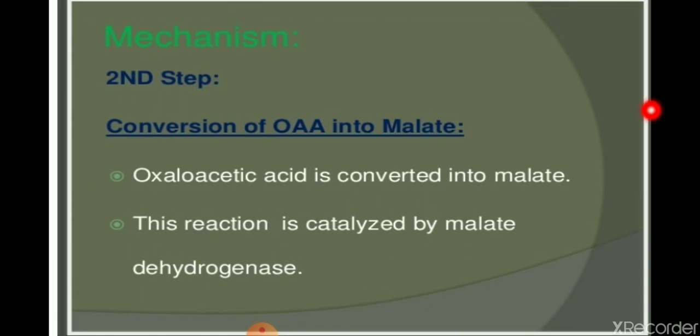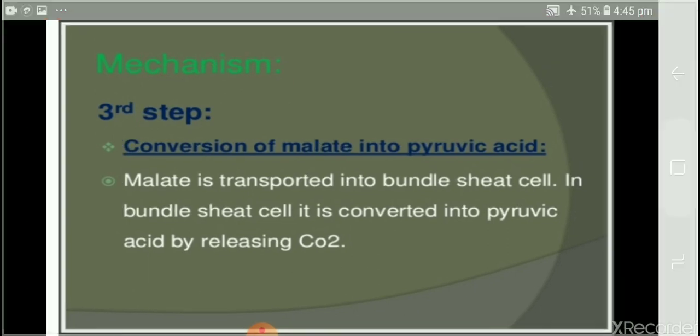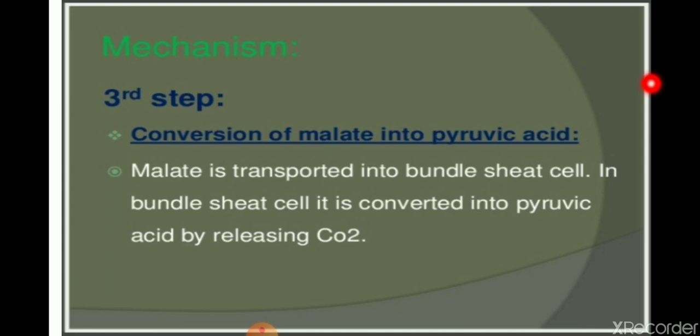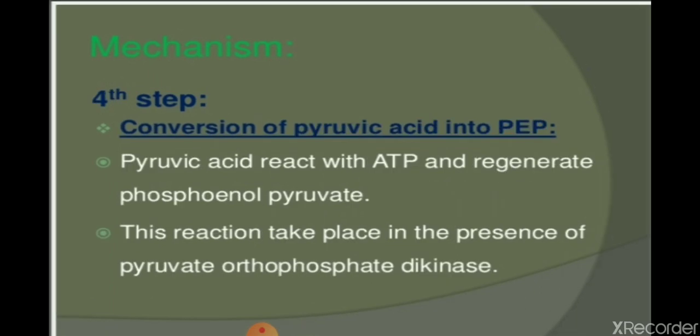Now the oxaloacetic acid is converted into malate by the enzyme malate dehydrogenase. In the next step, malate is transported into the bundle sheath cell, where it is converted into pyruvic acid by releasing carbon dioxide. Pyruvic acid reacts with ATP and regenerates phosphoenol pyruvate in the presence of the enzyme pyruvate orthophosphate dikinase. So this is the C4 cycle.